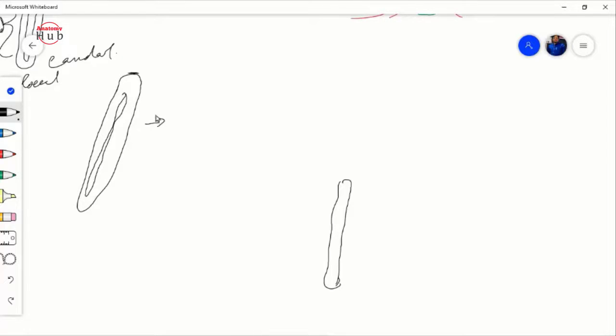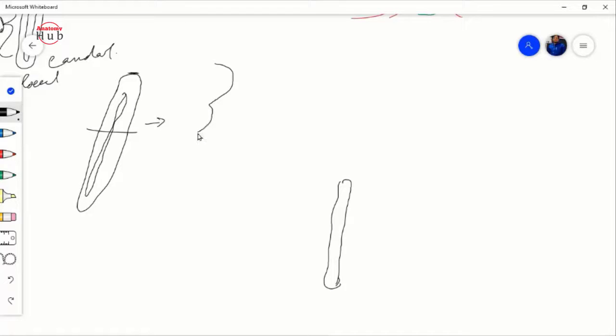So from here it will develop, as I already have told you, that the cranial part grows more rapidly than the caudal part. Due to that, the brain vesiculation will be there. The upper part, the cephalic part, will grow more rapidly and form a bulge over here. This bulge is your prosencephalon.